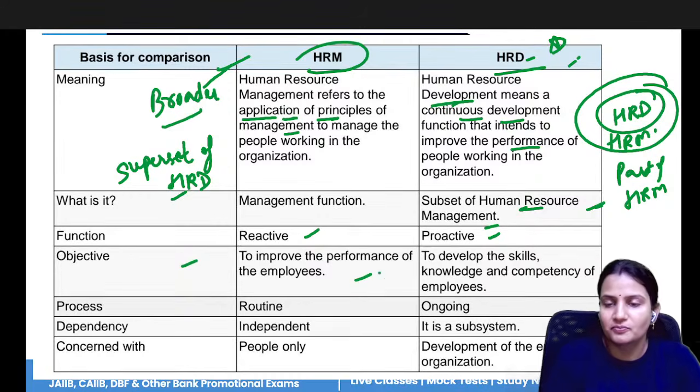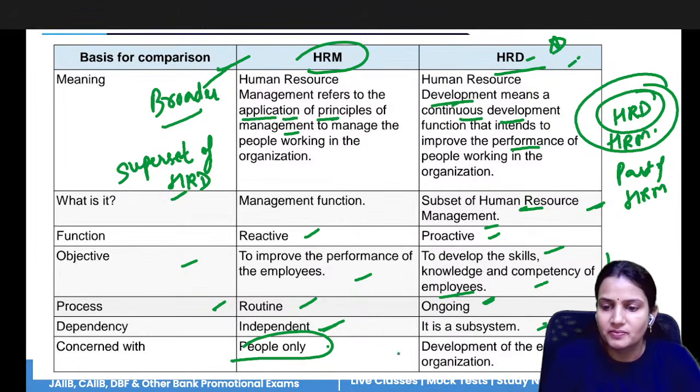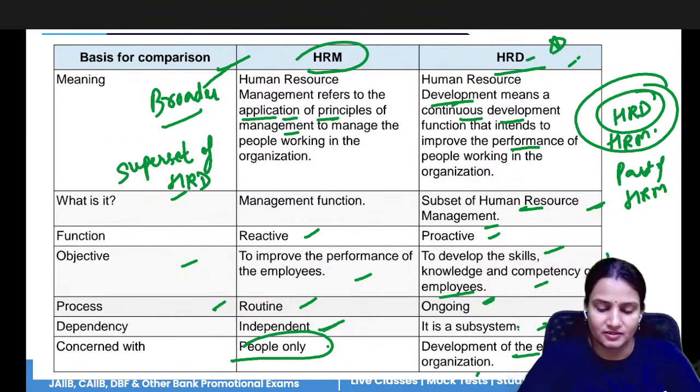HRD aims to improve the performance of employees. In this, the skills, the competency, the knowledge, the experience, everything is included in development. It's a routine activity, an operating activity, and an ongoing activity. It is independent, it is a subsystem. It relates to people, it relates to the entire organization.